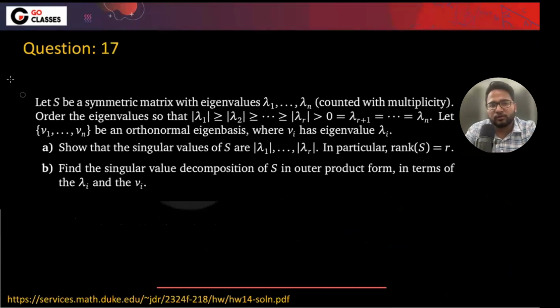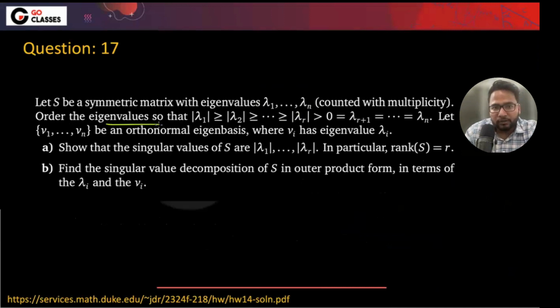Okay, let's solve this question. So what are they saying? They are saying that let S be a symmetric matrix with eigenvalues lambda 1 to lambda n, counted with multiplicity, which means that if an eigenvalue is repeating twice, they write it twice. Okay, so that's what they are saying.